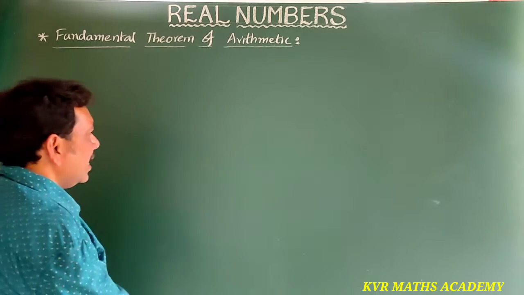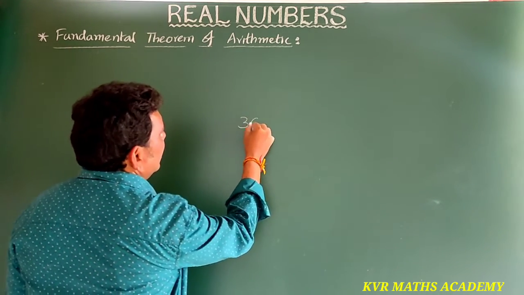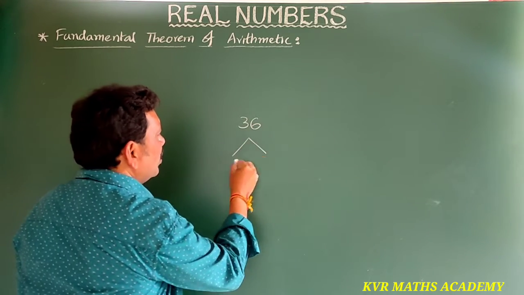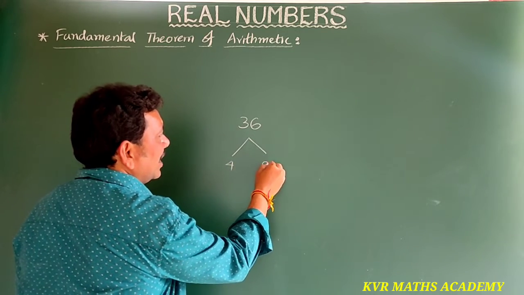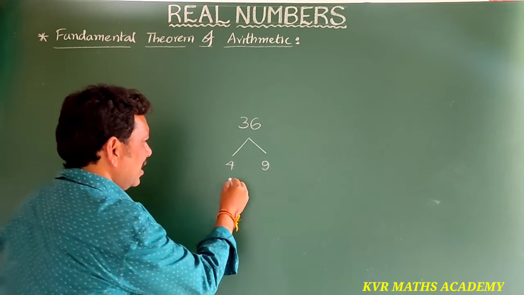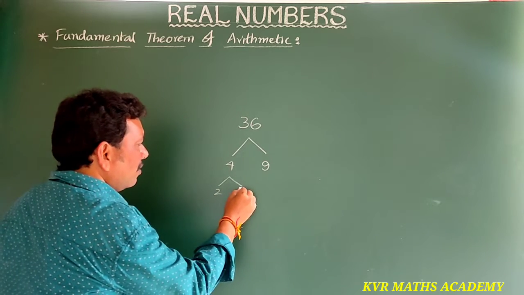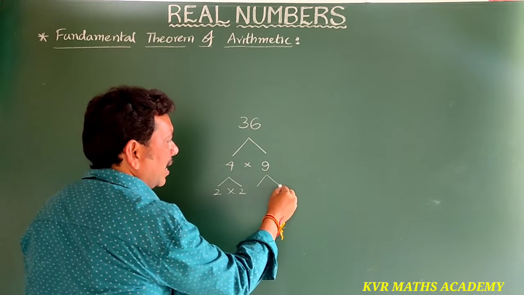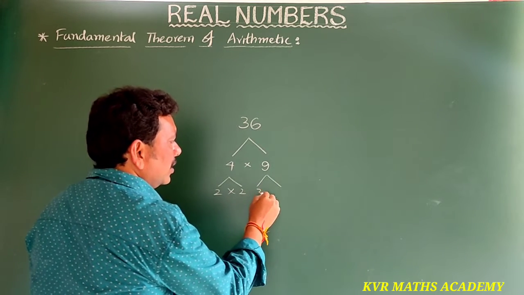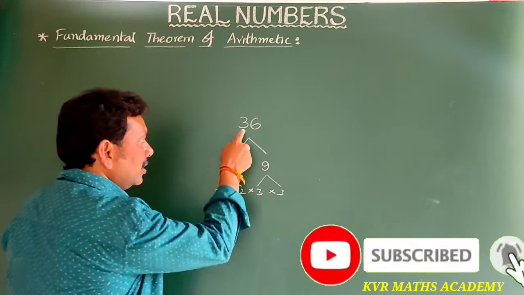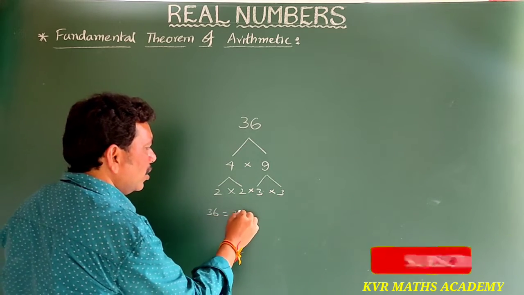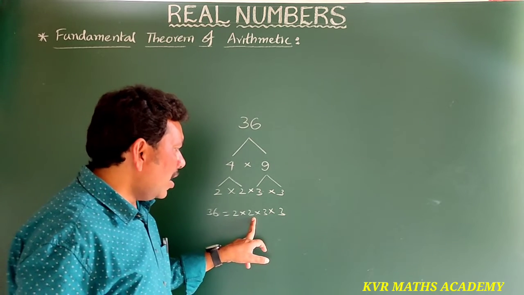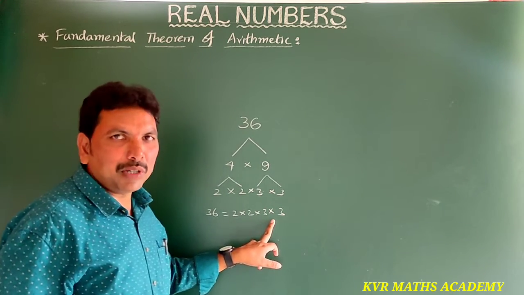Suppose we take an example, 36. How can you write 36? 4 nines are 36. 4 can be written as 2 into 2, and 9 can be expressed as 3 into 3. So 36 is equal to 2 into 2 into 3 into 3. Here 2 and 3 are prime numbers only.